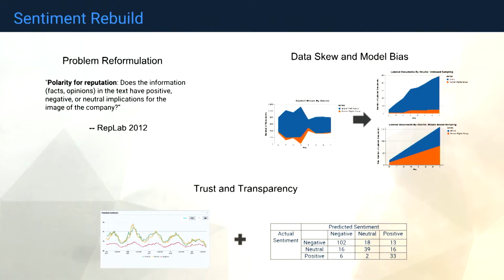So we took this all in mind, and we came up with several objectives that we wanted to meet on a sentiment rebuild. Essentially, first, we decided to redefine the problem, where instead of having a generic idea like sentiment, where there's lots of different perspectives about how to score it, we went for this polarity of reputation, essentially trying to understand how a particular statement impacts or what it says about the image of a brand or a company.